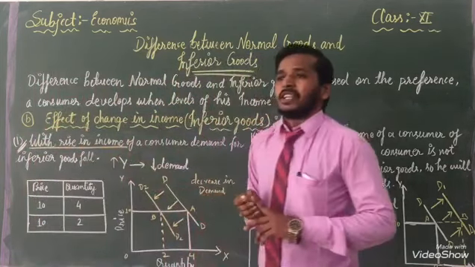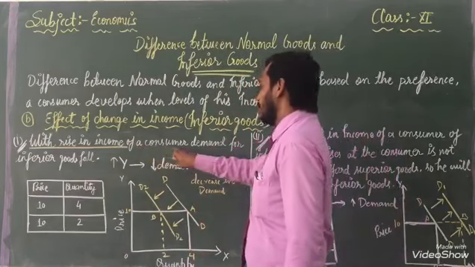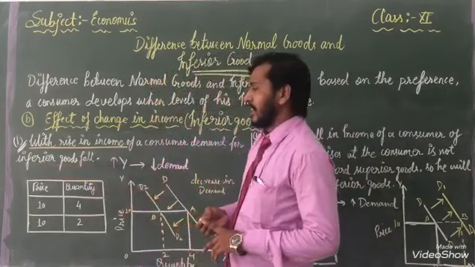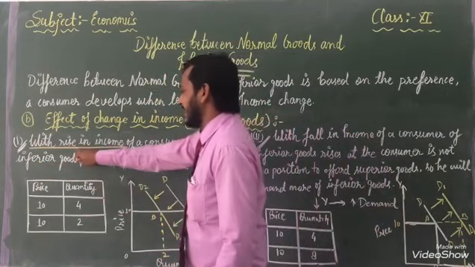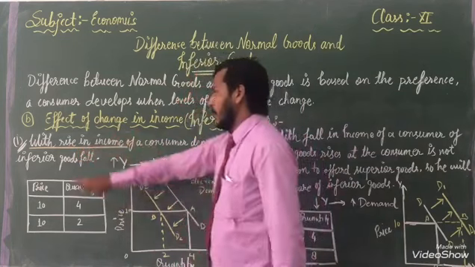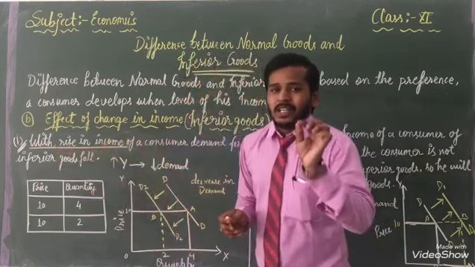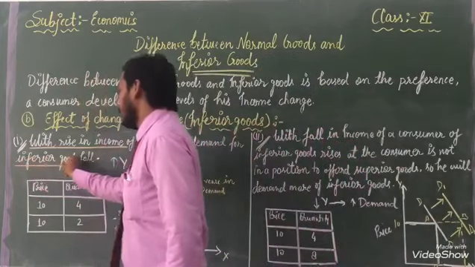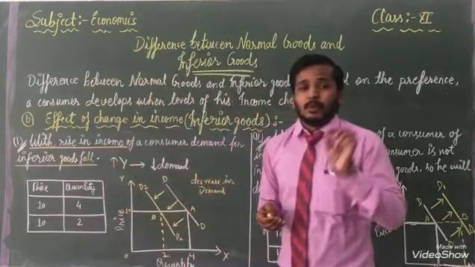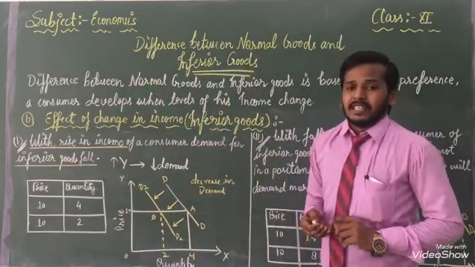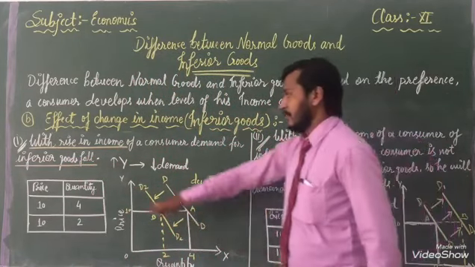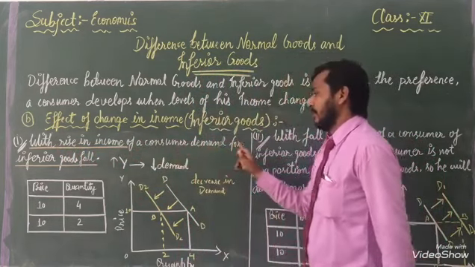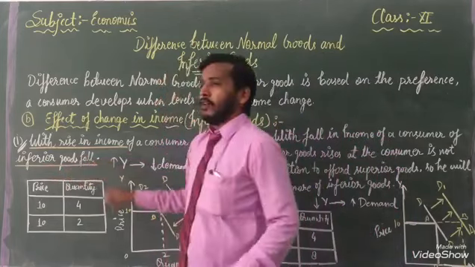When income rises, consumer demand for inferior goods falls. Once again listen, when our income will rise, on that time demand for inferior goods falls. This is the important concept. You have to listen and understand. Once again listen, with the rise of income of a consumer, demand for inferior goods falls.